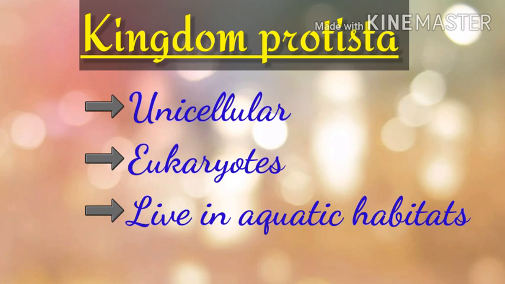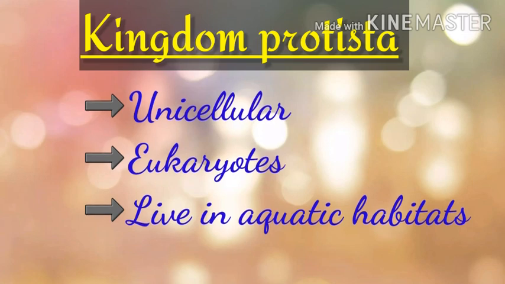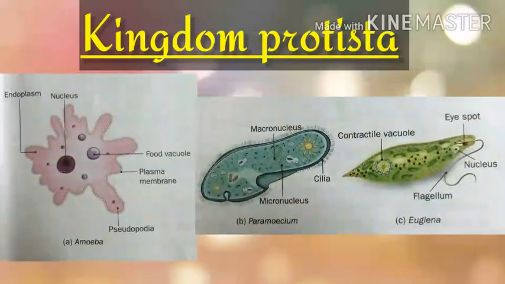The characteristic feature of the protists are most of them live in aquatic habitats, that is in ponds, rivers, lakes and seas, but some are also seen in terrestrial habitats. Common examples of protists are amoeba, paramecium and euglena. As all these organisms are protists, they have many differences too.